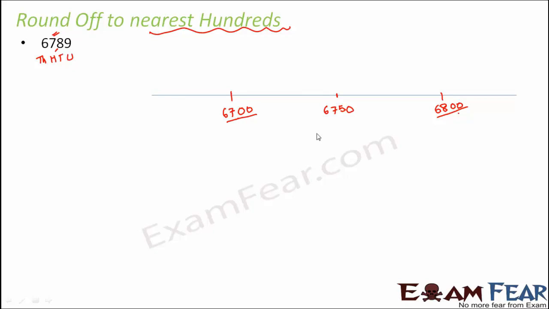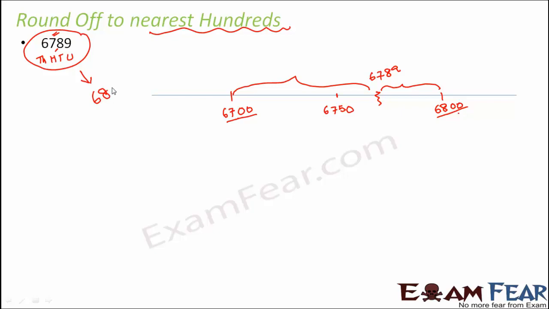So basically, at the end of the day, you will have to find out approximately where 6789 would lie. So now here you can see 6789 would lie somewhere here. So this number is more close to 6800 than to 6700. Therefore we can round it off to 6800.